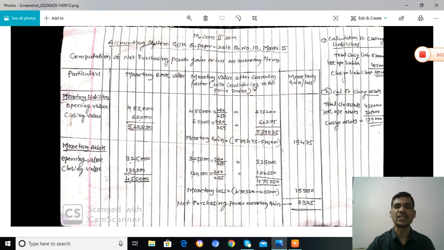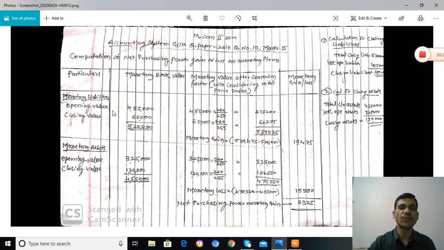That is the monetary value before considering the retail price index, and these are after considering it. We have to compare book values and market values to see whether the company is gaining or losing. First, we take the monetary liabilities.